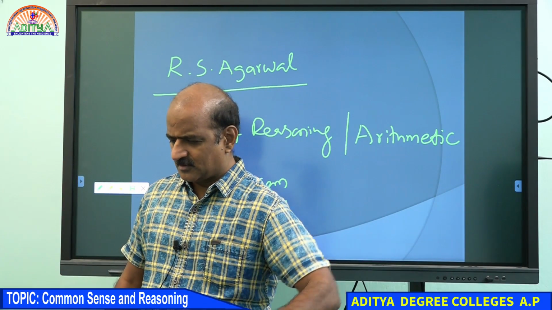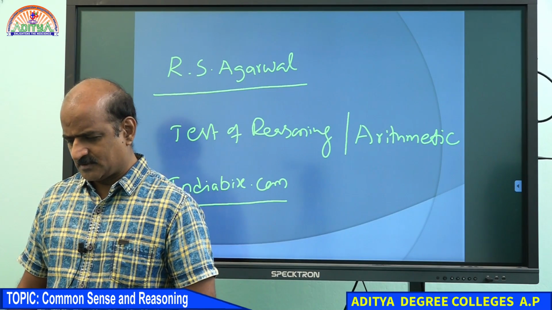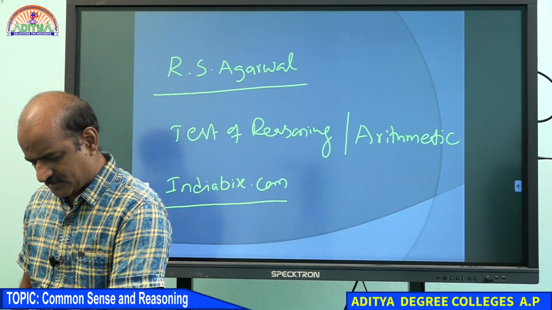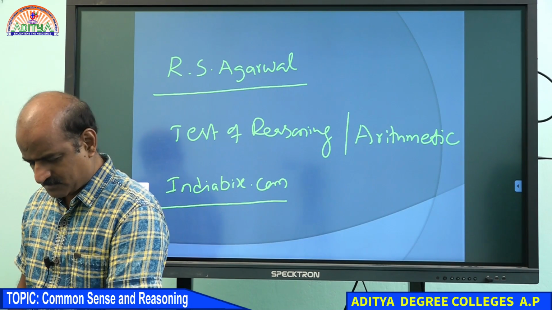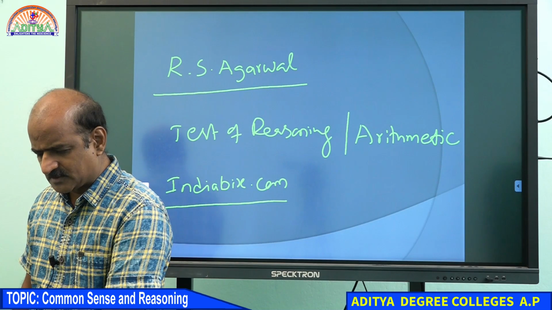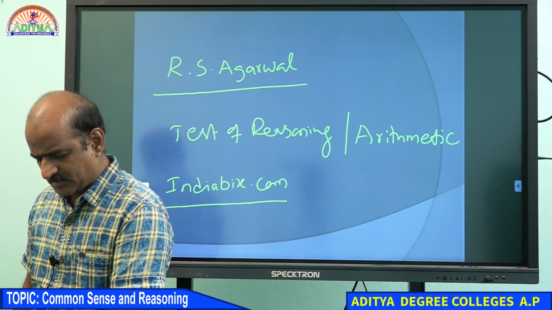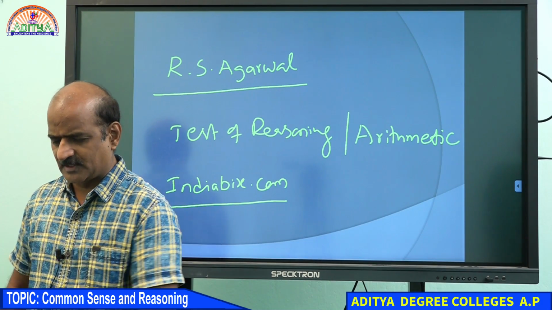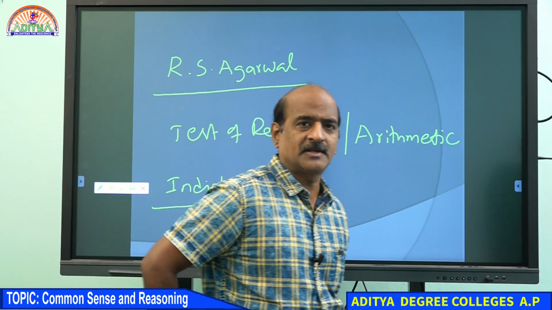Arun Sharma is actually good at arithmetic, not reasoning. Arun Sharma is an excellent book, but it is too high a standard. I don't suggest it for you, because if you are at the beginning, Arun Sharma's material is not suggestible. It is high standard. So we take a break for 5 minutes.